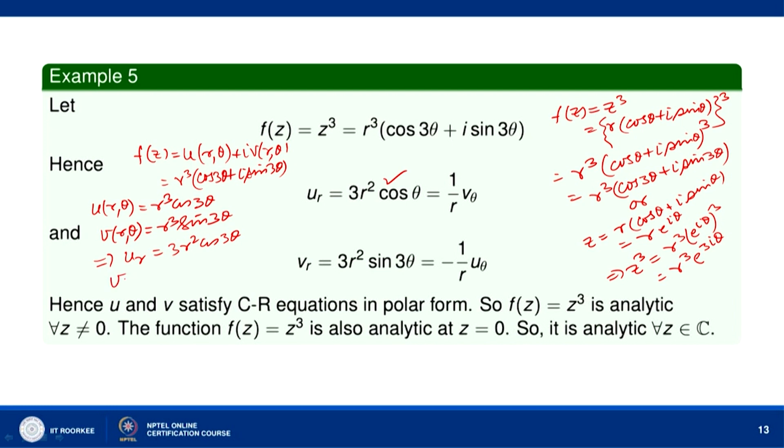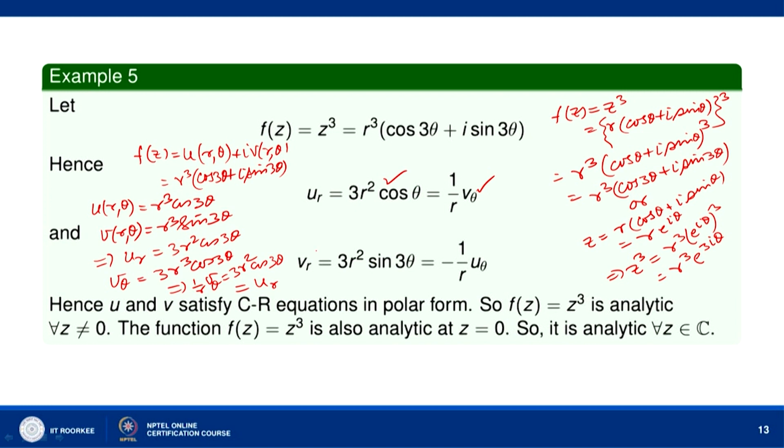If you find v_θ, sin 3θ, when we differentiate we get 3 cos 3θ. So, 3r cube cos 3θ. So, v_θ over r, okay, this gives 1 over r v_θ equal to 3r square cos 3θ, which is equal to u_r. Okay. So, u_r is equal to 1 over r v_θ.